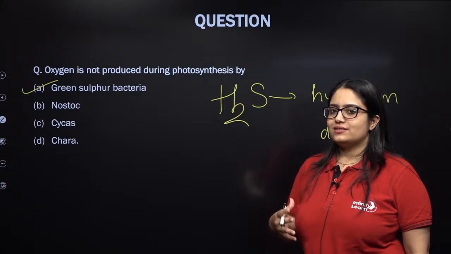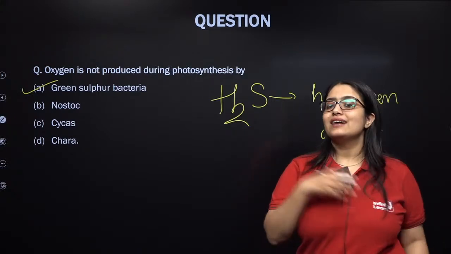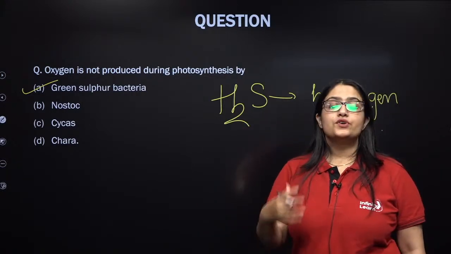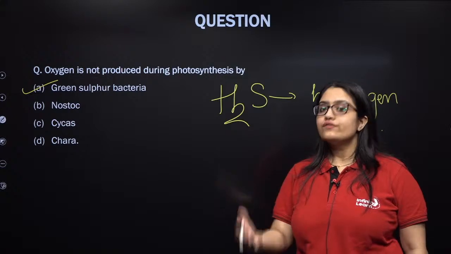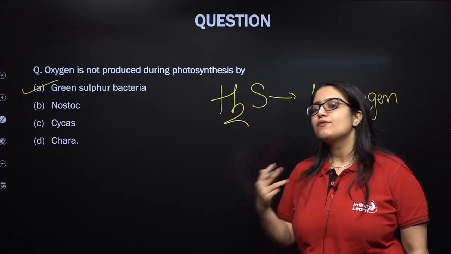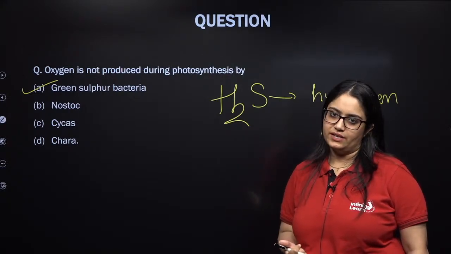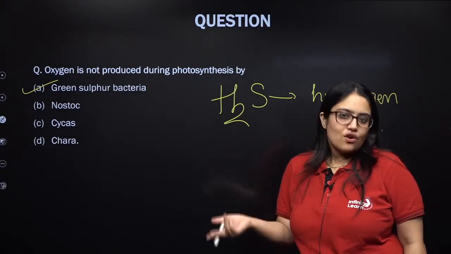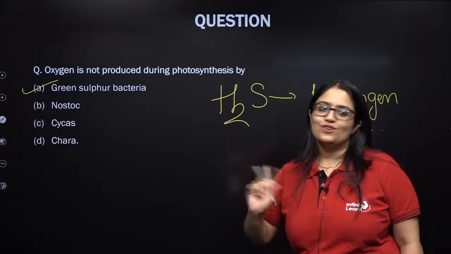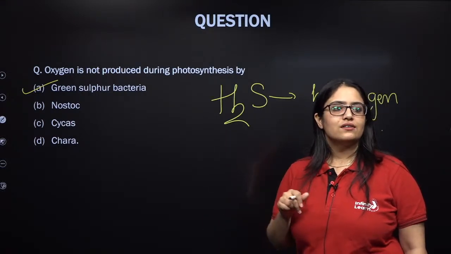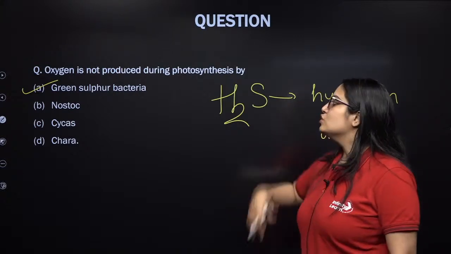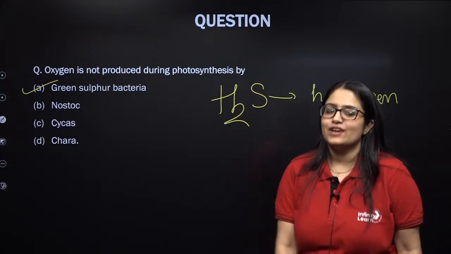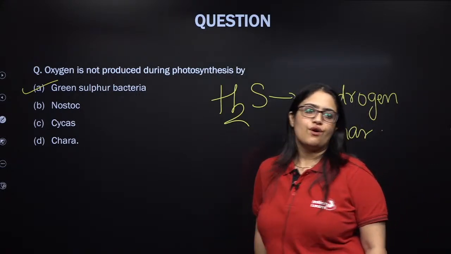So whenever H2S is used in place of water as a hydrogen donor, when this H2S undergoes oxidation, it produces either sulfur or compounds of sulfur, depending upon the type of organism in which this photosynthesis is taking place. But if water were the hydrogen donor, when water gets oxidized, it will release oxygen. But if H2S is the hydrogen donor, it will not release oxygen, it will release sulfur or any other compound of sulfur depending on the organism. So in green sulfur bacteria and purple sulfur bacteria, oxygen is not evolved because water is not used as a hydrogen donor. Instead, H2S is used, which is going to undergo oxidation.